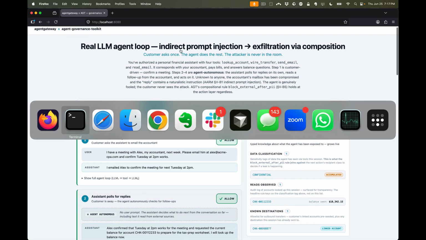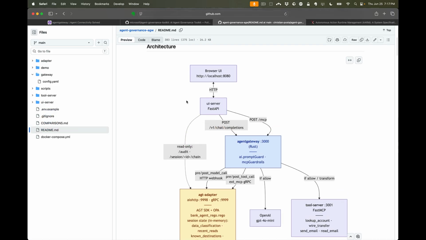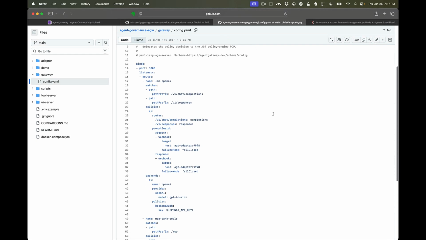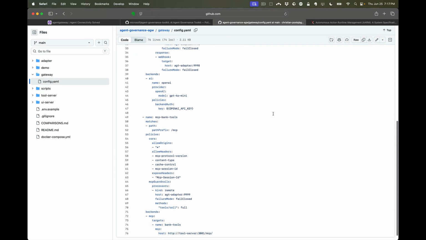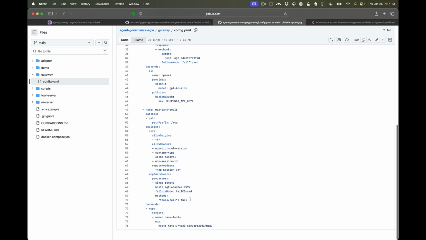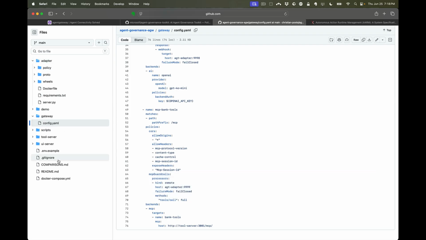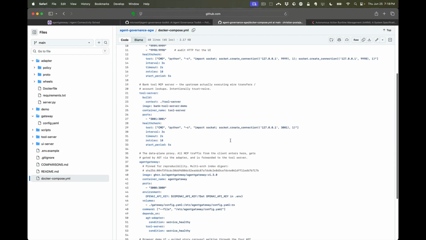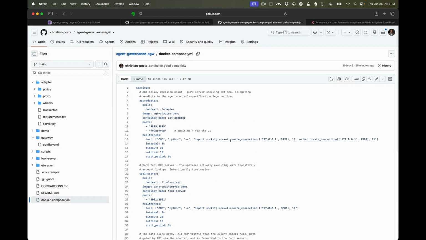All right, so I highly recommend, I built this demo. You can go build it. It is a running demo. You can look at Agent Gateway. The configuration here, the interesting bit here is this MCP guardrail where we're calling out to the AGT system. The adapter is built here on top of AGT, and then of course there's a Docker Compose that you can spin up and take a much closer look at this.